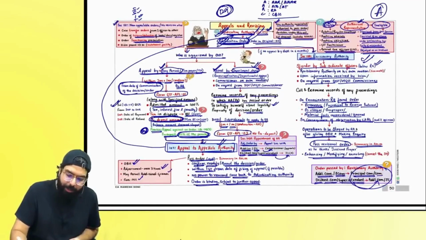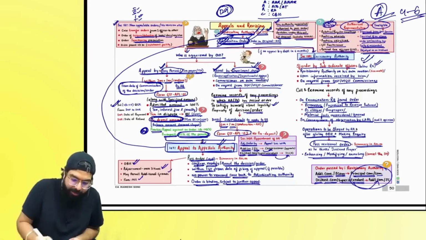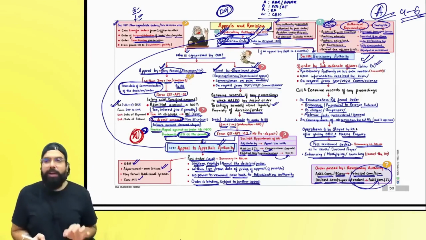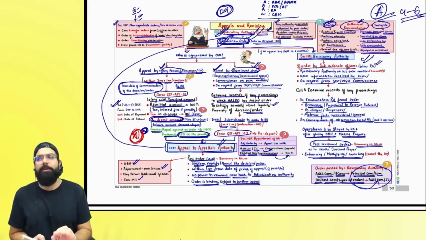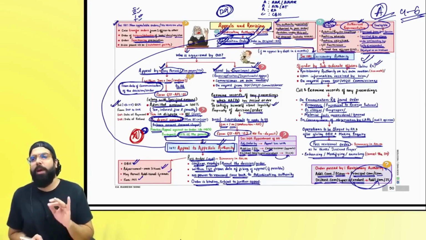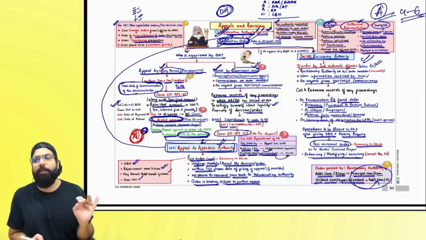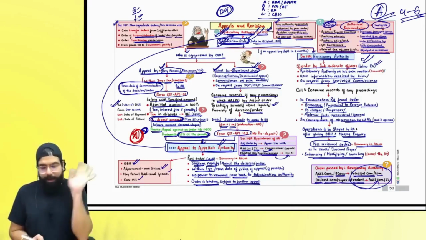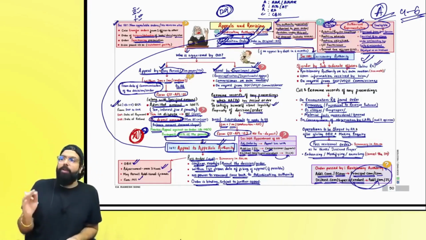Sir, an A graded chapter, because out of demand and recovery or appeals and revision, they will ask a 4 to 6 marks question. In my opinion, what you should remember for your exam is, number 1, always remember the pre-deposit amount. When you are going for an appeal to the appellate authority, the pre-deposit amount is 10% subject to a maximum of 25 crore. Right, everyone? When you are going to the appellate tribunal, it is 20% subject to a maximum of 50 crore. What I am telling is under the CGST amount. When you are going to the High Court or Supreme Court, the total amount has to be paid. Sir, for the amendment over here, remember 25% of the penalty amount in case of an order under section 129.